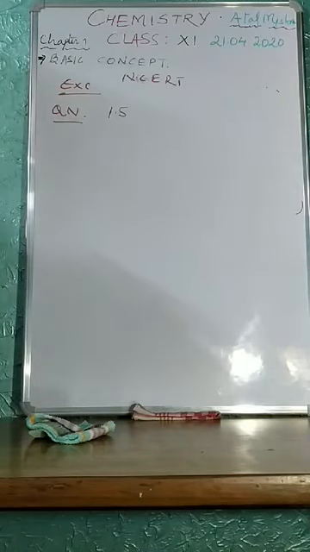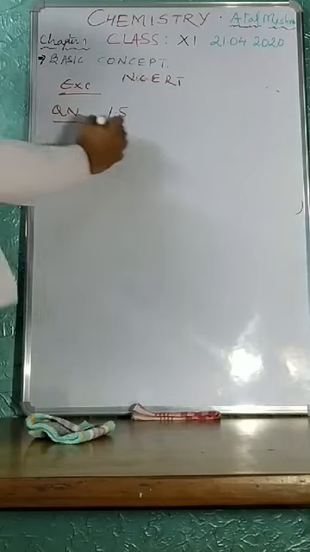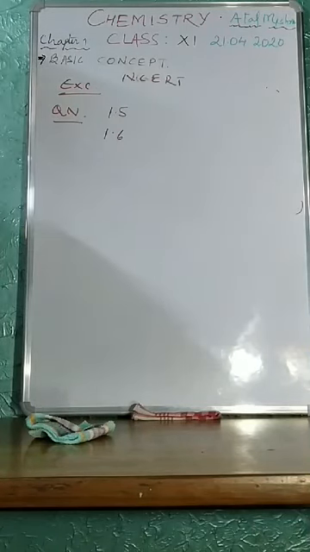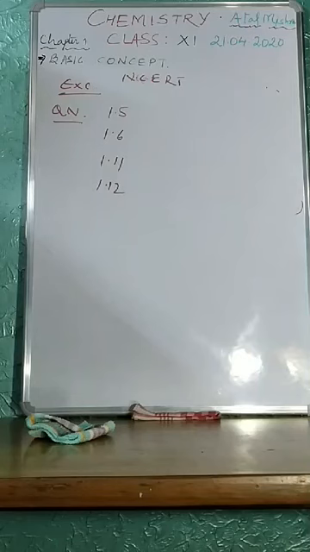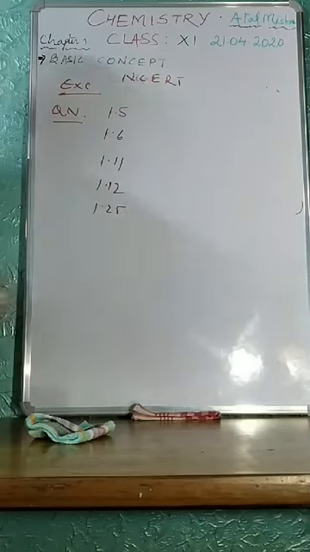Next is 1.6. Next is 1.11, 1.12. Next is 1.25, very important question. 1.29 you can also mention.